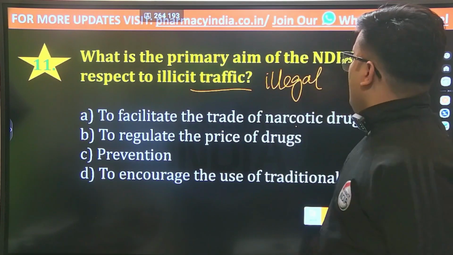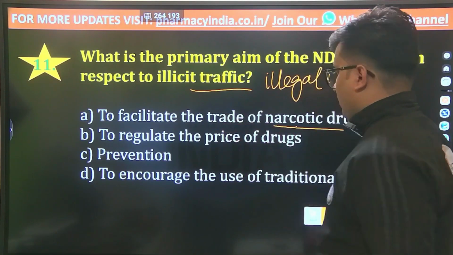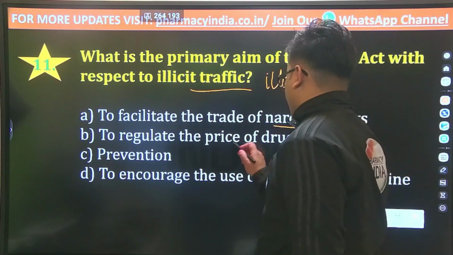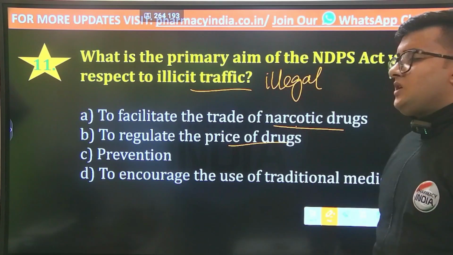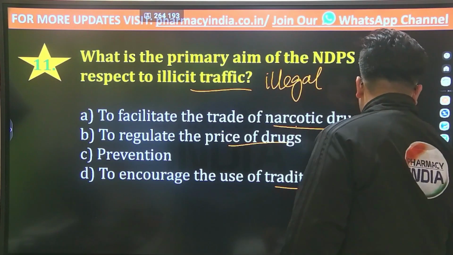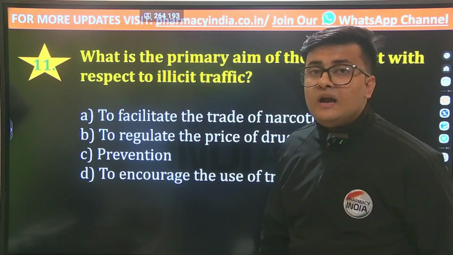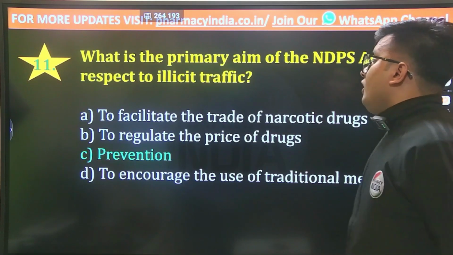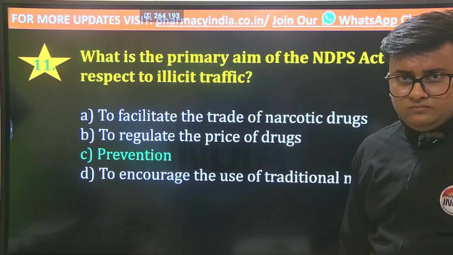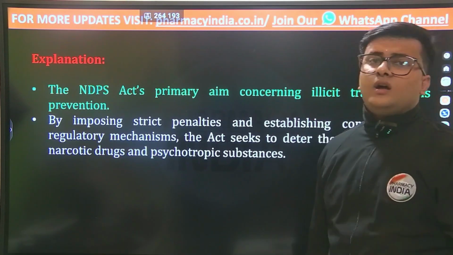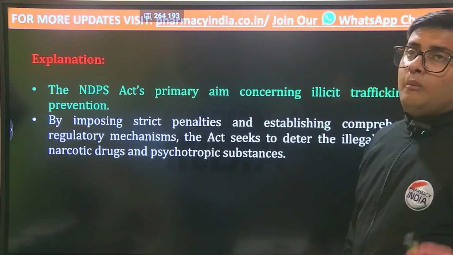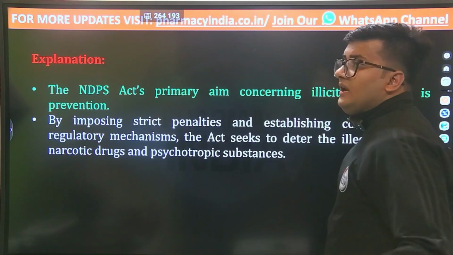The options are to facilitate the trade of narcotic drugs, or to regulate the price of drugs, or for the prevention, or the last option is to encourage the use of traditional medicines. And the correct answer is prevention.